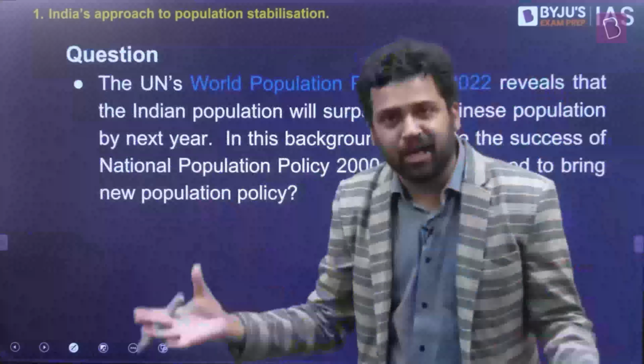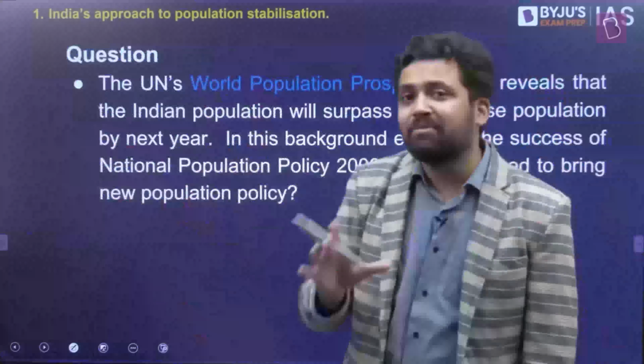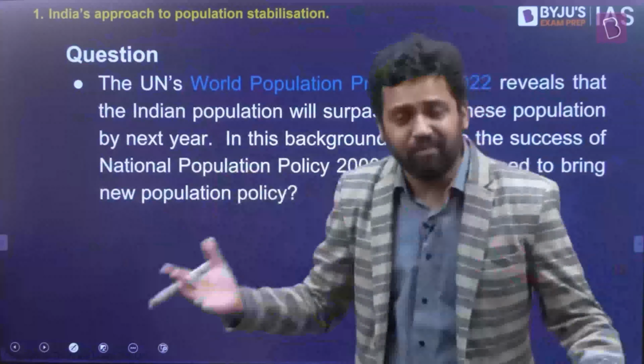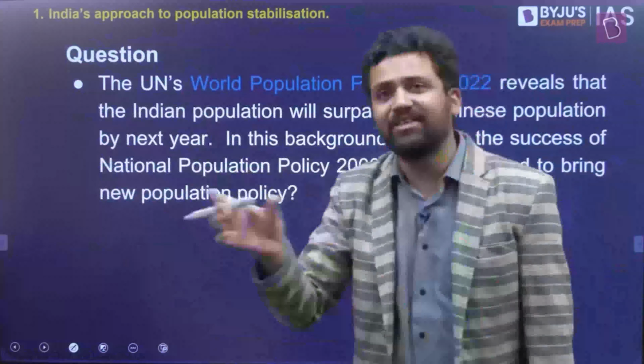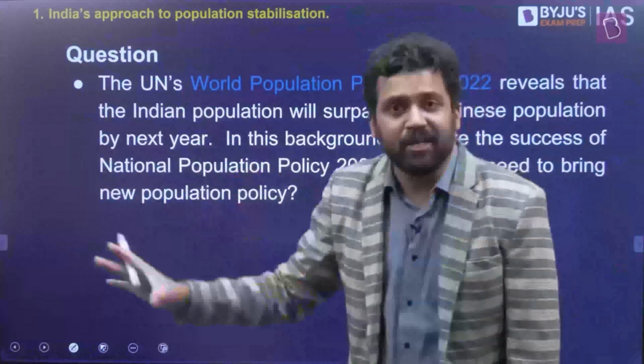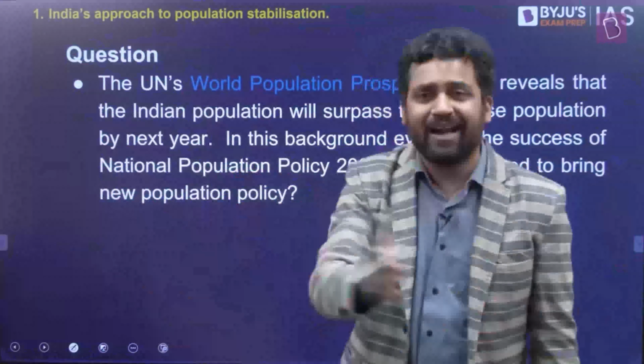Yes, we have a large population. Yes, India is going to exceed China's population, but that might not be a cause of concern or alarm, because India's population growth rate has been consistently declining. If you look at the growth rates in the last 2 decades, it has consistently declined. India has also achieved replacement levels, right? India's fertility rate is less than 2.1 right now.